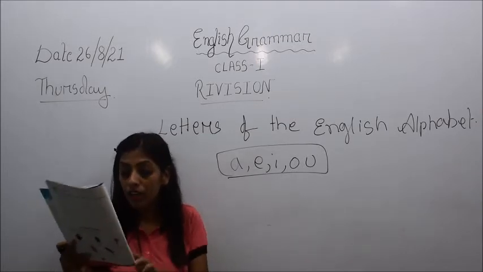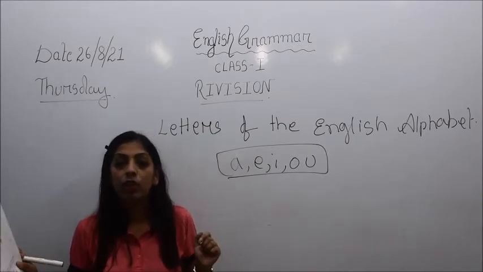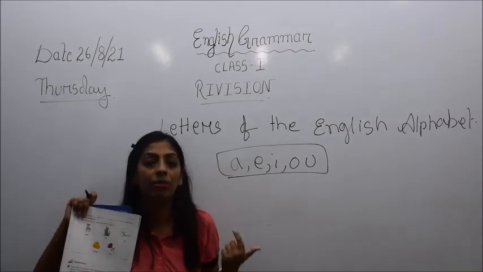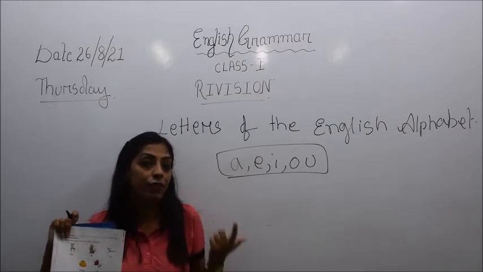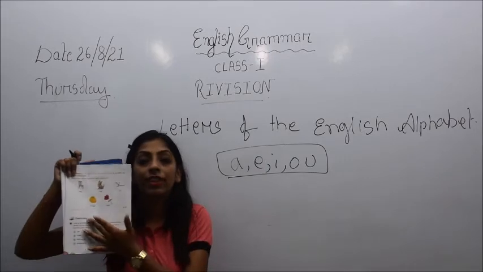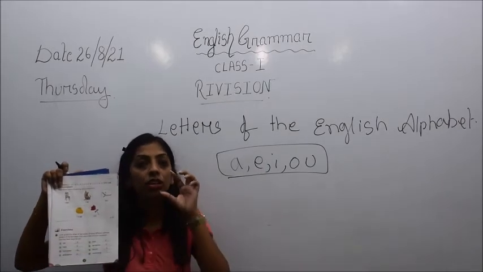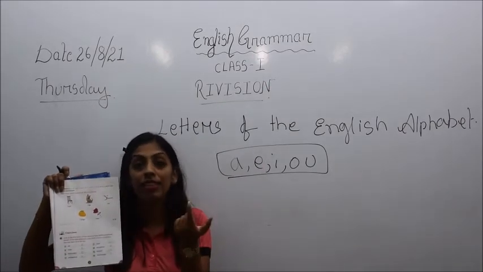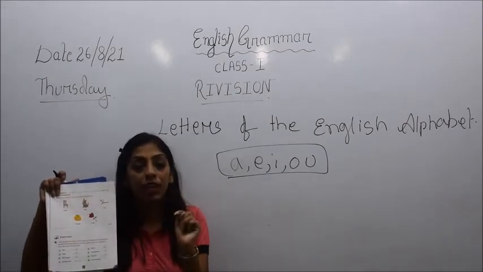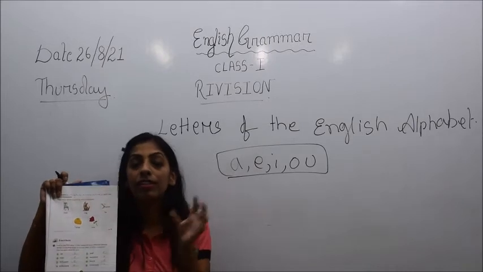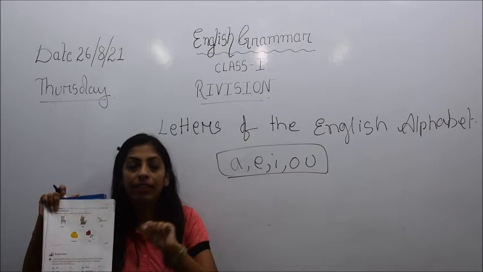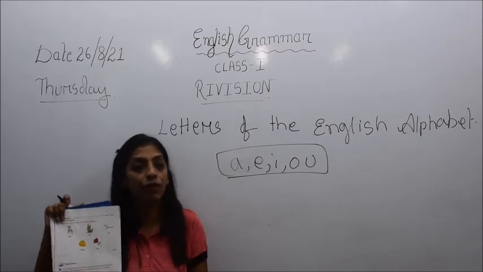But if I say ambulance, here number 7, since ambulance starts with A, it's a vowel, so you have to write V here. So children, you have to find out which vehicle starts with a vowel, and there you write V, and which vehicle starts with a consonant, there you write C. That means C for consonant and V for vowel.